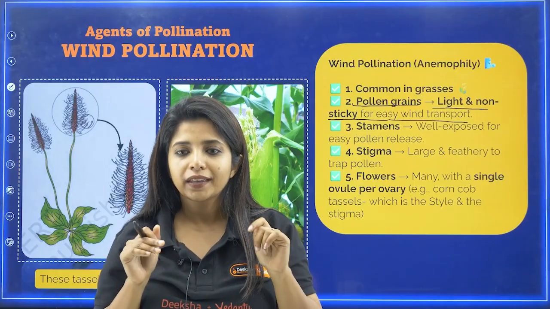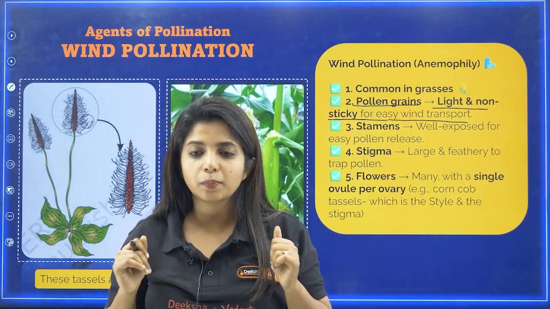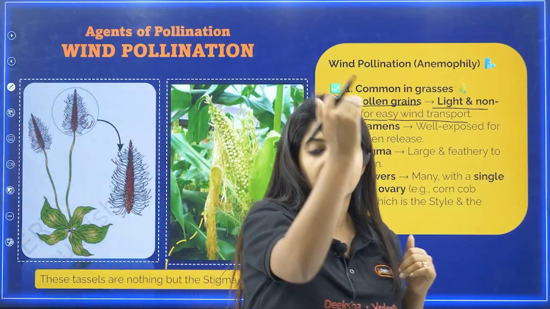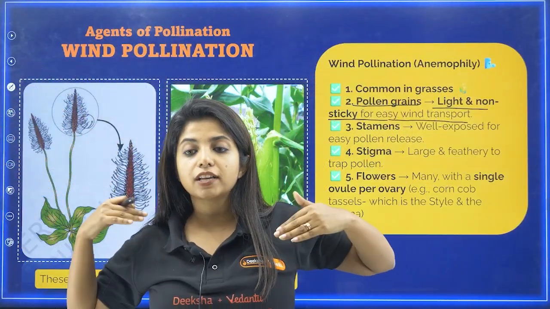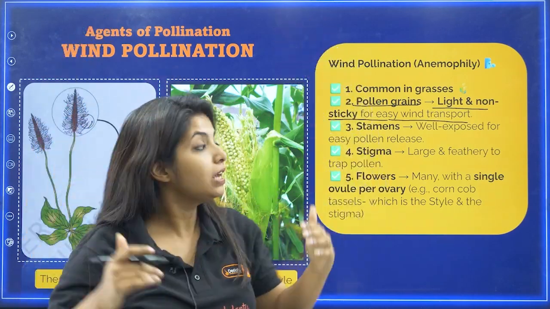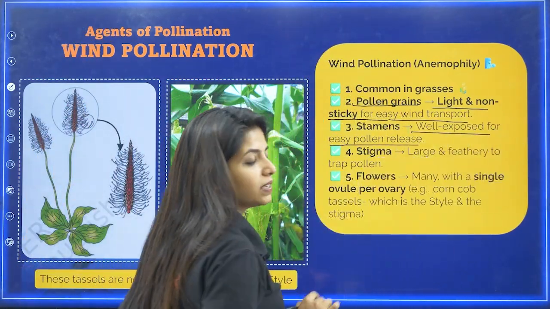Suppose it is short, chotu, like me, I am also short-headed. What will happen, my dear children? The pollen grains won't be able to go because a lot of other things will be there over here. You get it? So it has to be tall. Stamens have to be well exposed, that is the correct word for it, for easy pollen release.